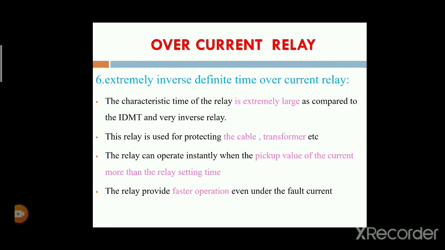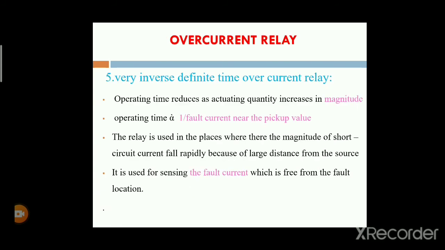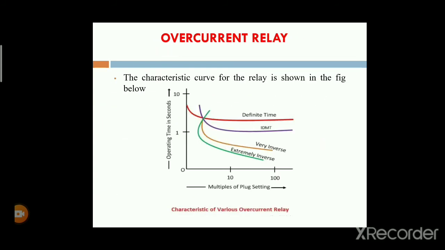This relay provides faster operation even under fault currents. If any short circuit or fault currents occur, it gives a very fast response.